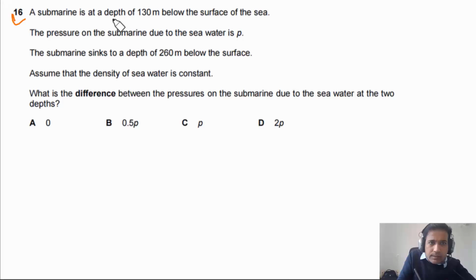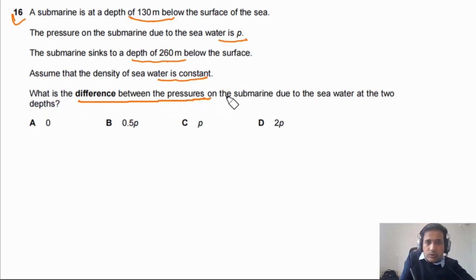Question 16 says, a submarine is at a depth of 130 meters below the surface of the sea. The pressure on the submarine due to the seawater is P. The submarine sinks to a depth of 260 meters below the surface. Assume that the density of seawater is constant. What is the difference between the pressure on the submarine due to the seawater at the two depths?